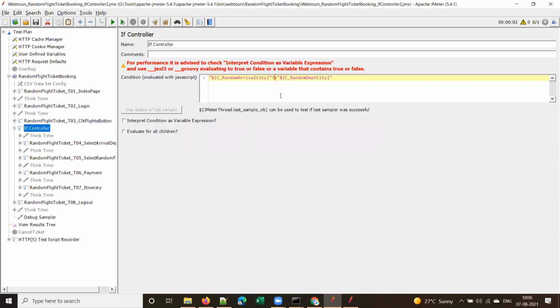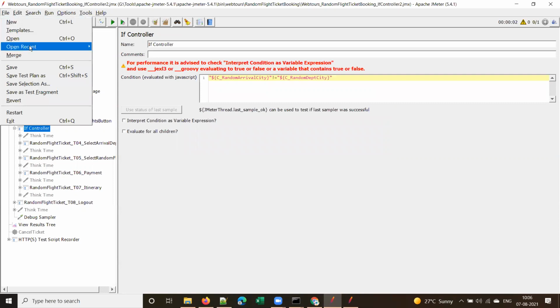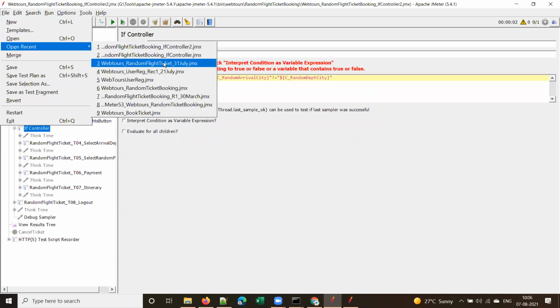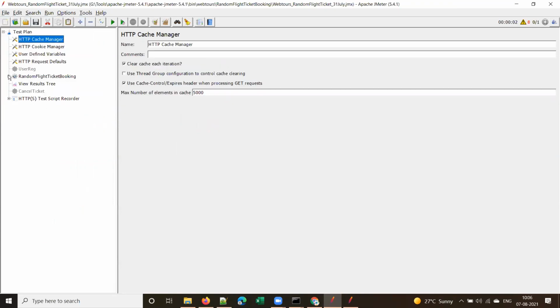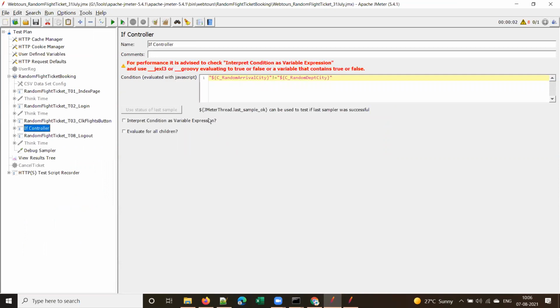Is the previous script clear for everyone? Is it clear how the if controller is used? In scripting, we need to remember that we should pass those variables in double quotes. Let me show you what happens if we don't give double quotes.